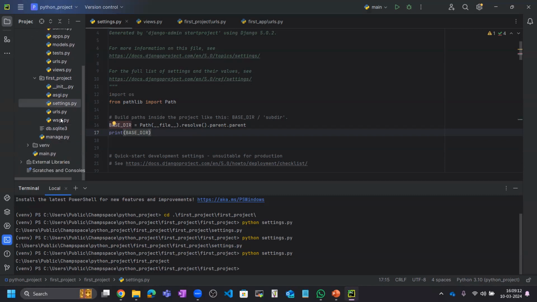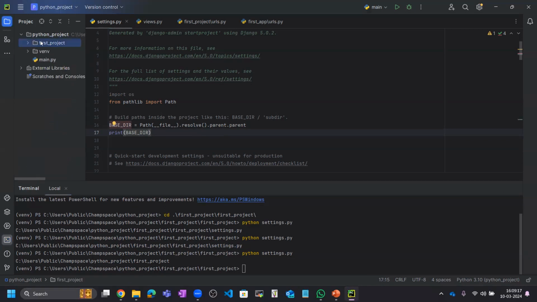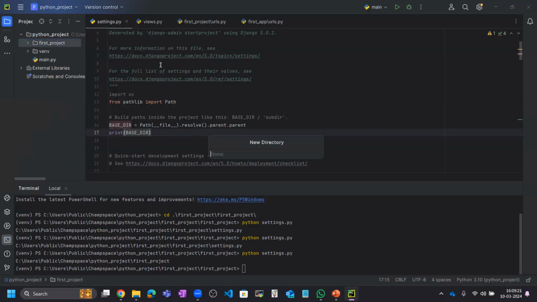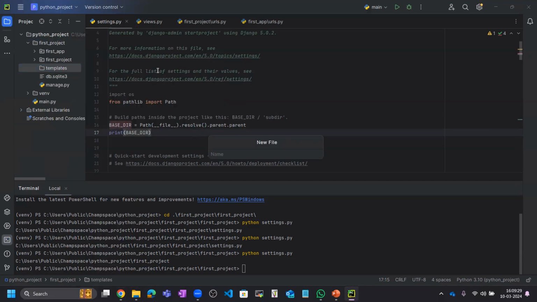So for the template, we need to create the template folder here in the first project. I will create one directory, that is templates. Okay. And inside this templates folder I will create one file, that is index.html.